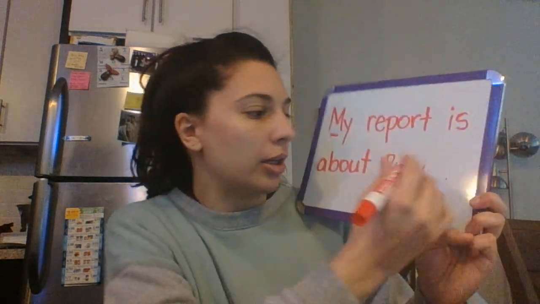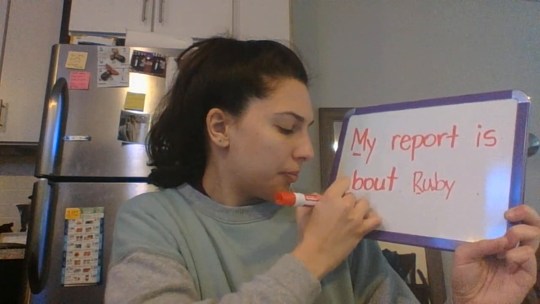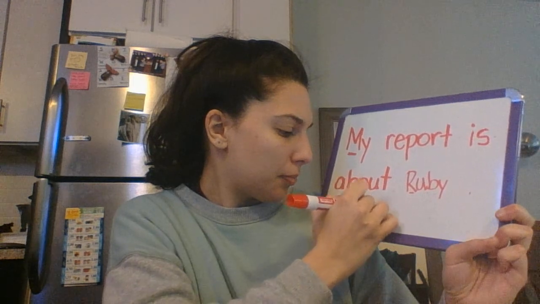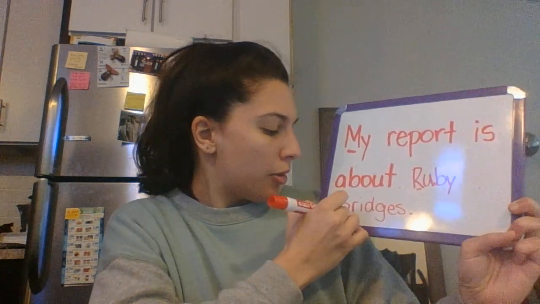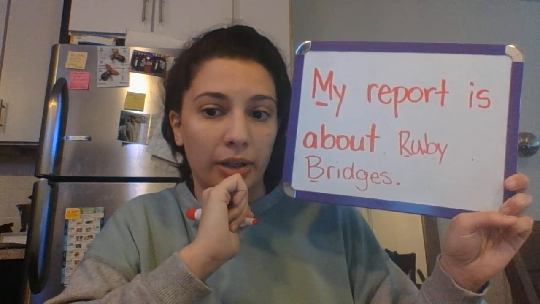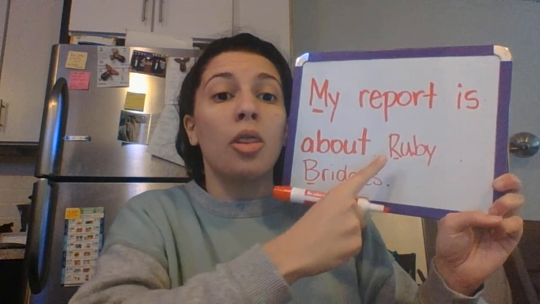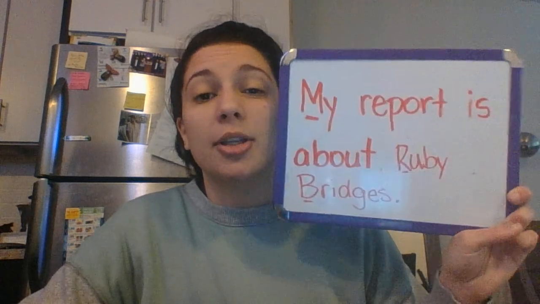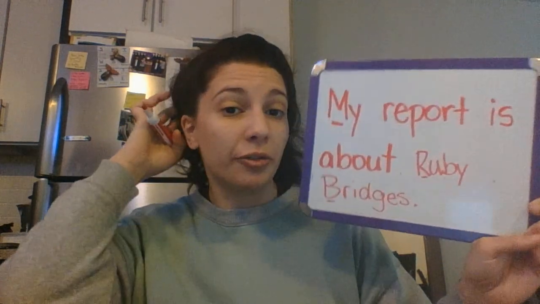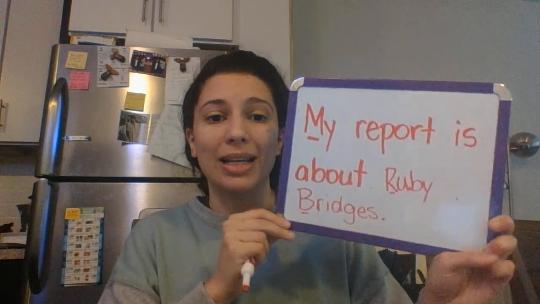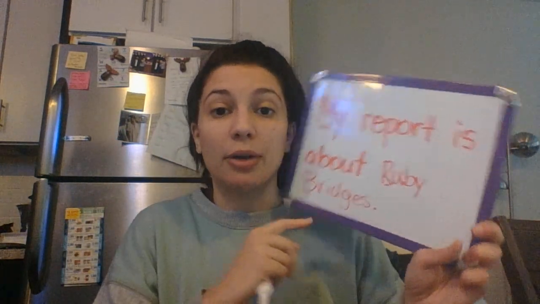so Ruby, the R is a capital letter. And if her last name is Bridges, the B is also a capital letter. So the first letter of any name is going to be capital, first or last name. So now that is what your first sentence is going to look like. My report is about. And then you're going to write down who your report is about.